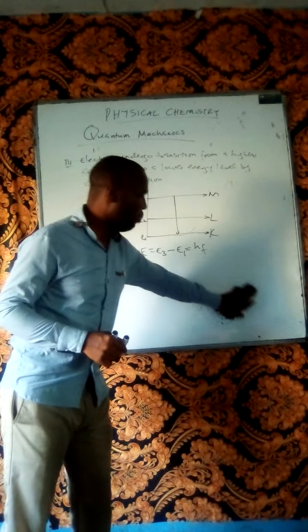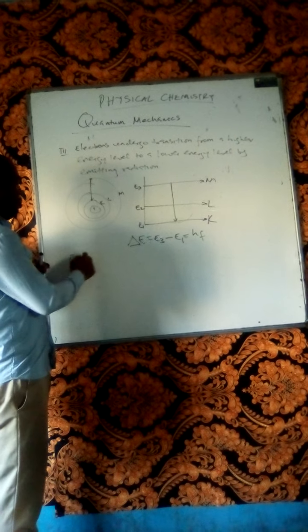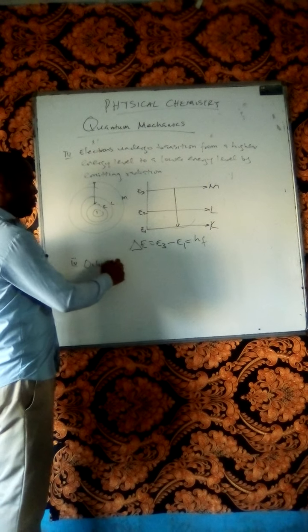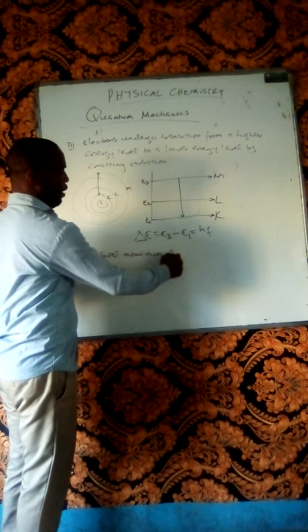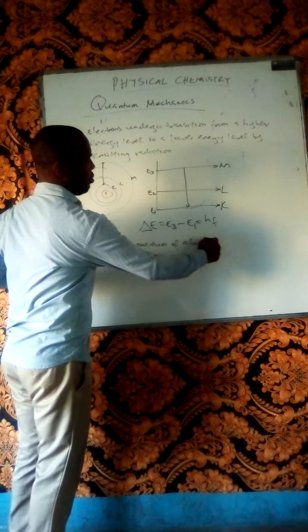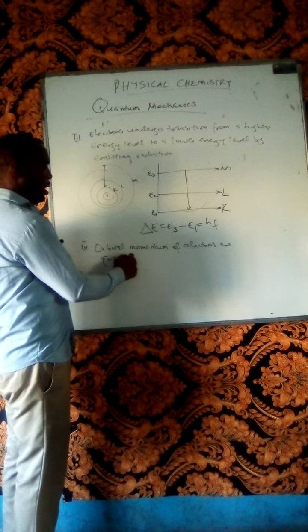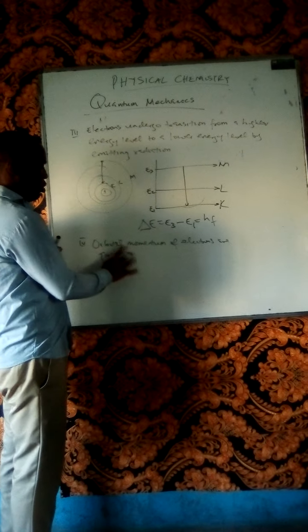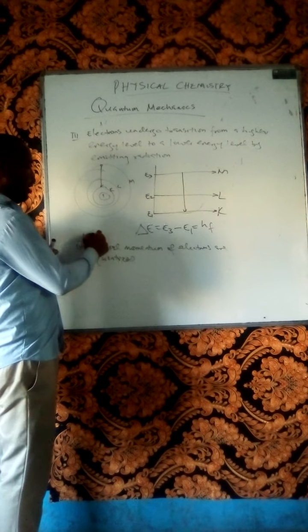Then the fourth assumption made by Bohr is that the angular orbital momentum of electrons in a shell is quantized.